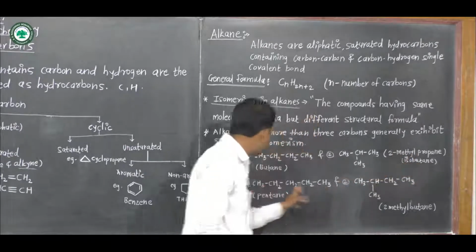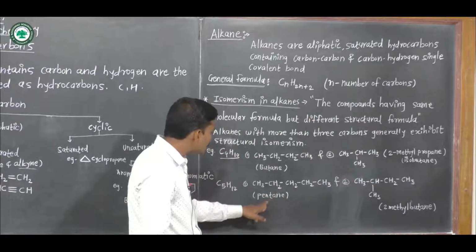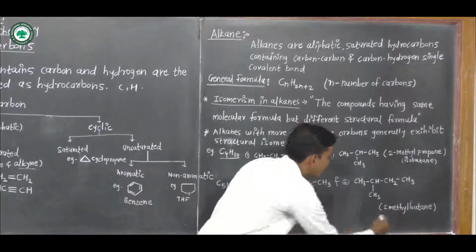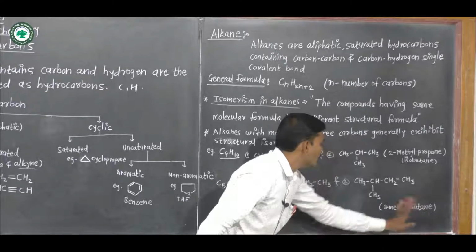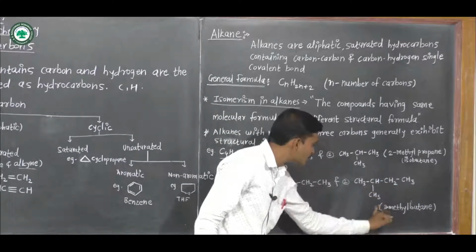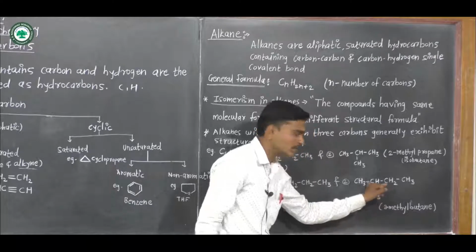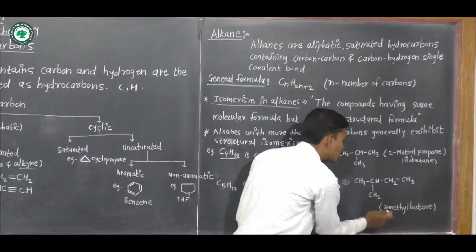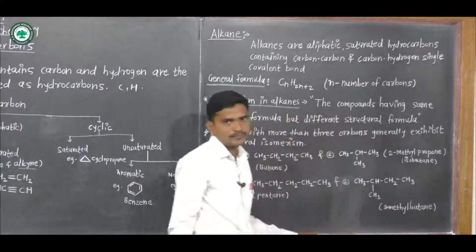Next, the IUPAC name of this compound is pentane and of the other is 2-methylbutane, because the number of carbons is 1, 2, 3, 4 and the substituent is attached to this carbon. We have selected the longest continuous chain, 1, 2, 3, 4, so 2-methylbutane.